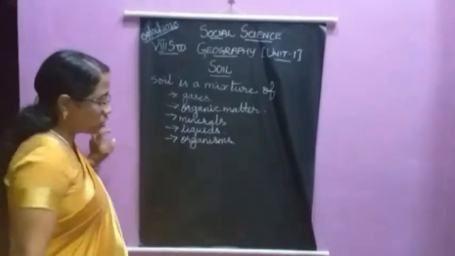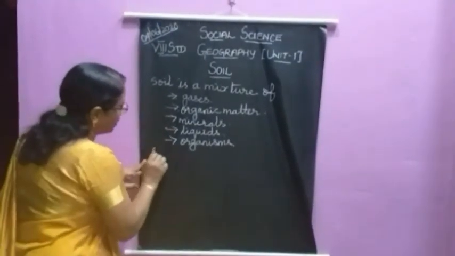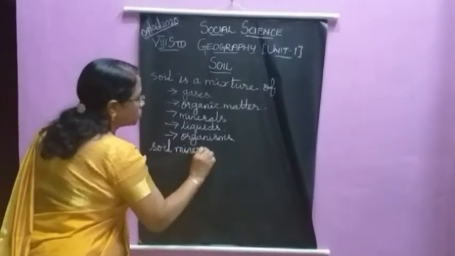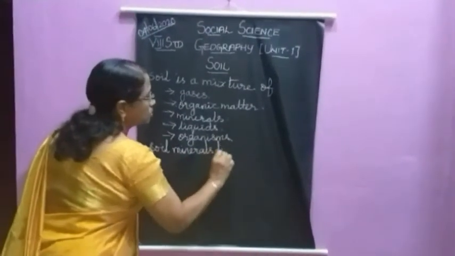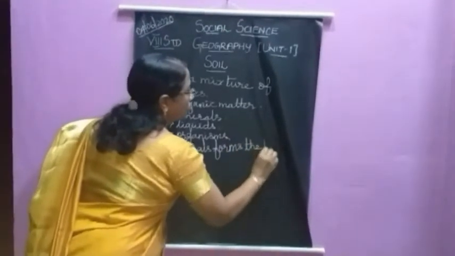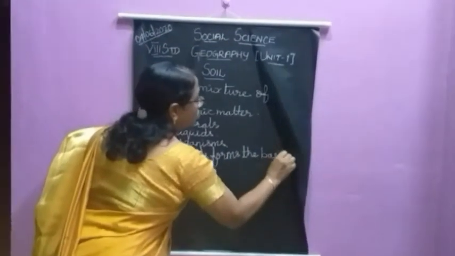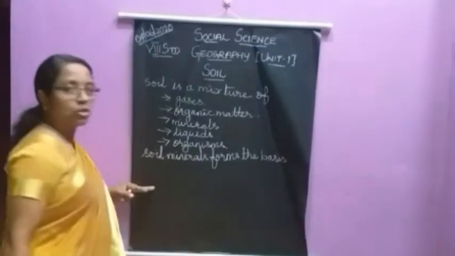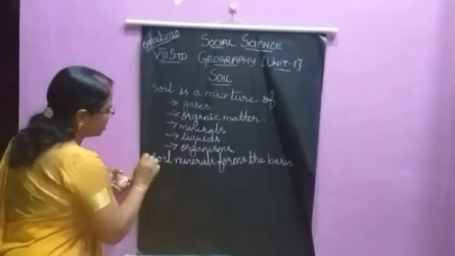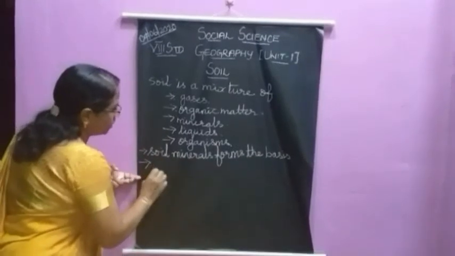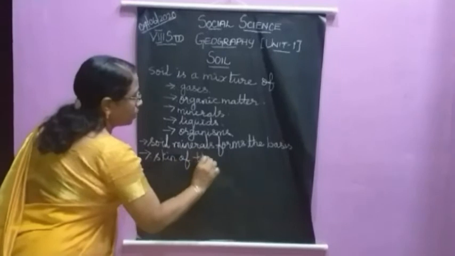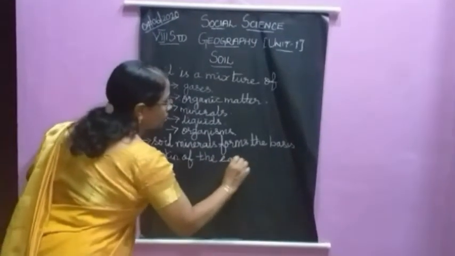Now what is soil? Soil minerals only form the basis of soil. Soil minerals form the basis of soil. Next, it is called the skin of the earth. Which is called the skin of the earth? Soil. The other name is skin of the earth.